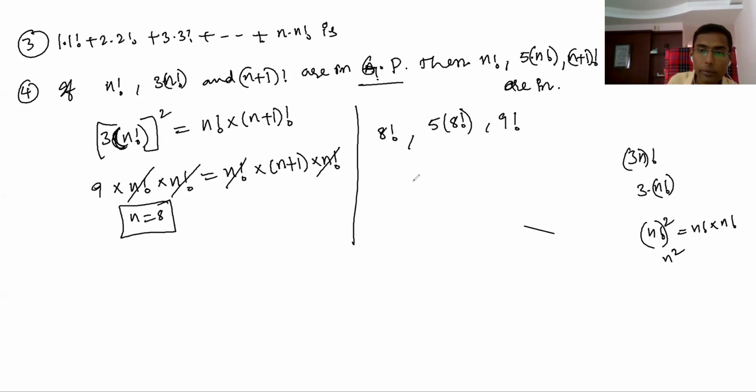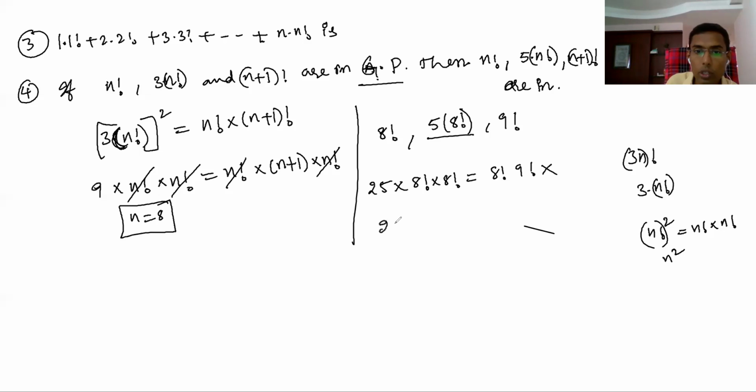By the same logic, if you square, now this is 25 into 8 factorial into 8 factorial. Can we get this equal to 8 factorial into 9 factorial is the question now? Because here 5 is there, but 5 squared is 25, you will not get 8 factorial into 9 factorial. This square equal to this is not possible because 8 factorial, 8 factorial, 9 only left. So this is not possible, so not in GP. So let's try AP.